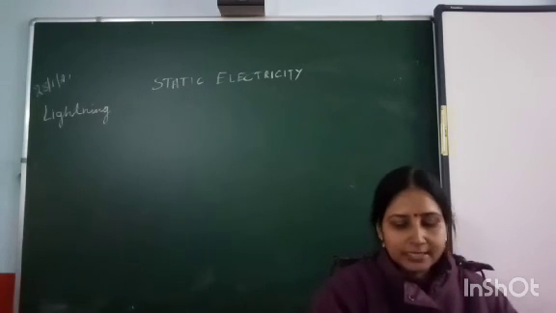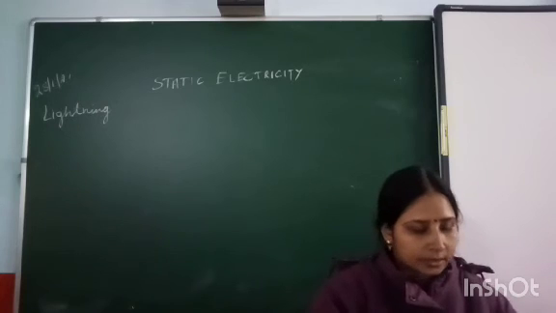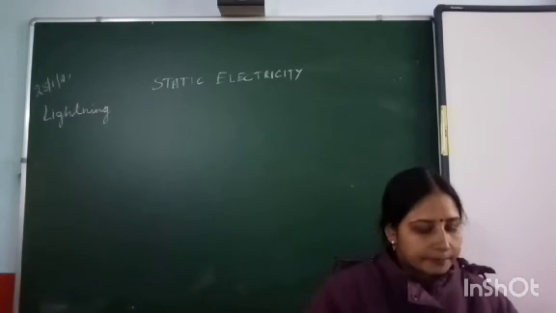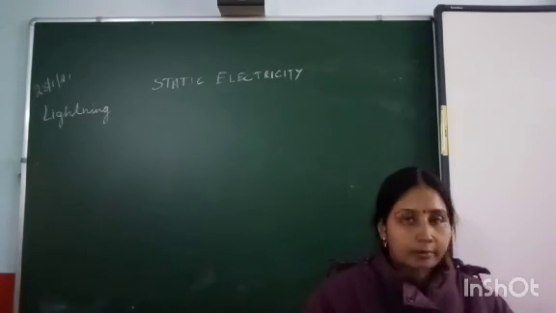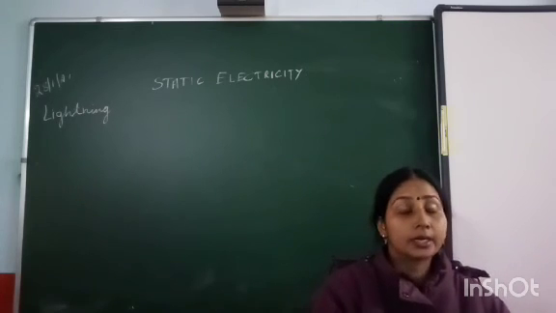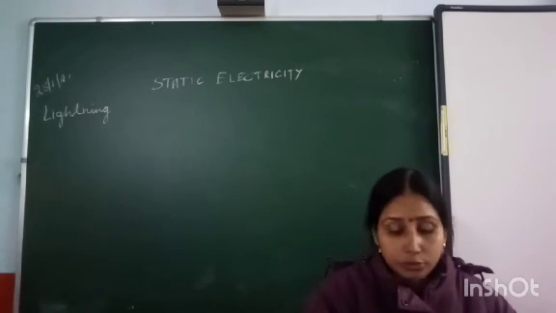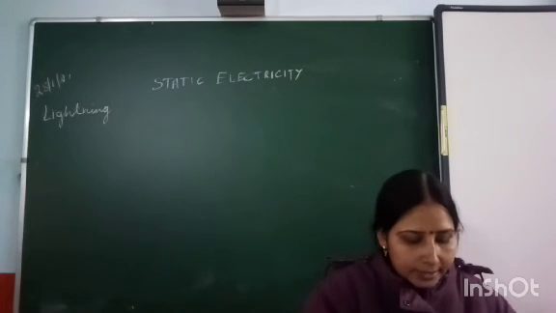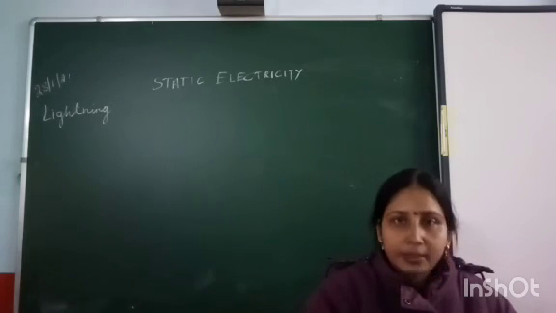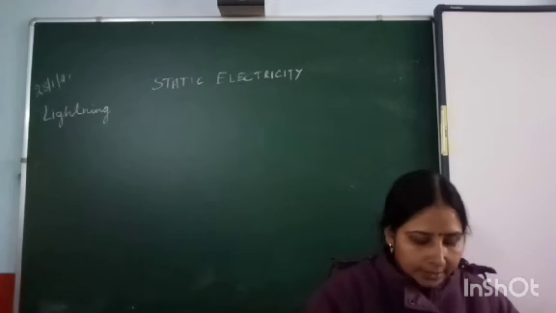So what is basically lightning? Whenever the thunderstorm is there, whenever the clouds are acquiring charge, they get a charge opposite to that of the earth. Now in that case, the spark is happening, and that spark is called lightning.